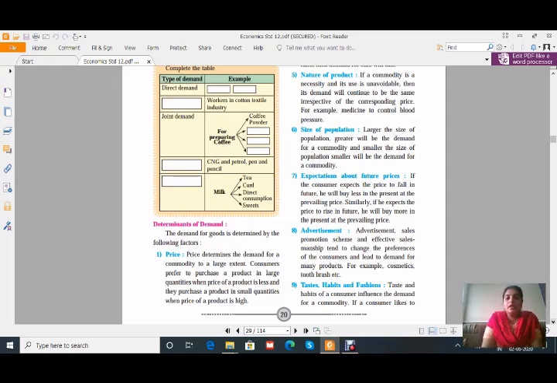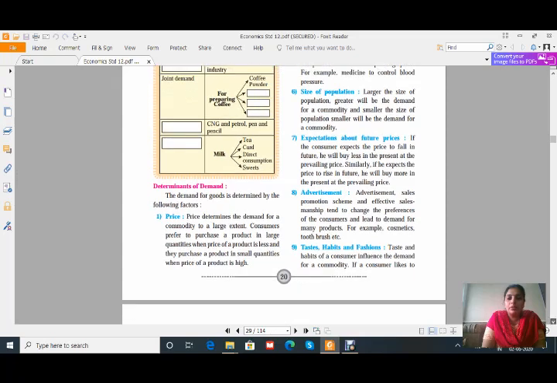If they see a good advertisement on the television set, they will say, I want that commodity right now, and this will create a good effect on the demand. Demand will increase for those commodities.